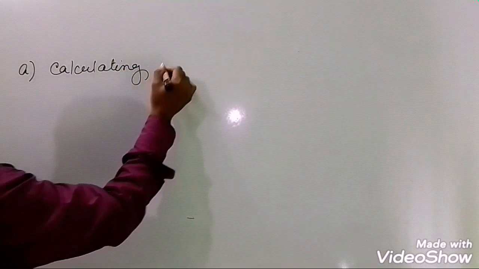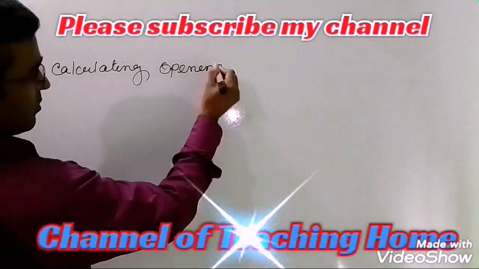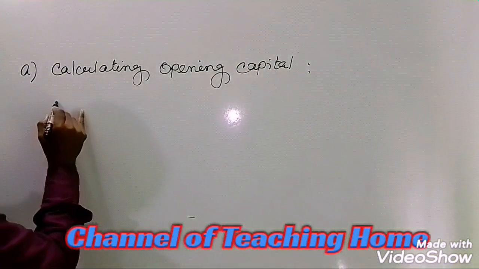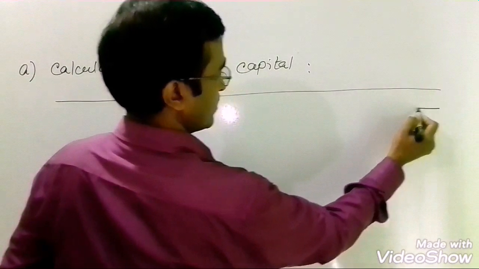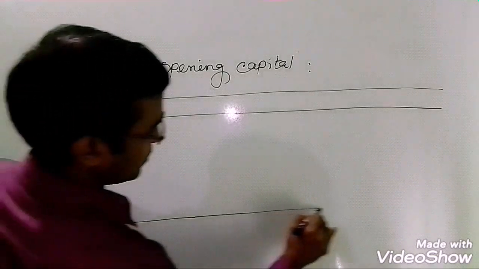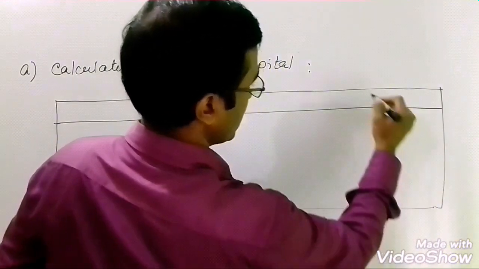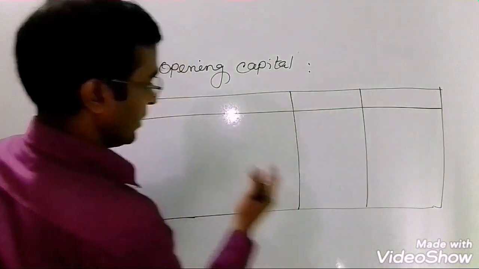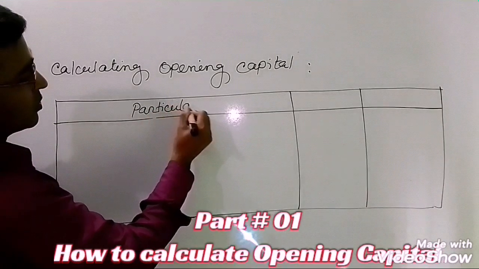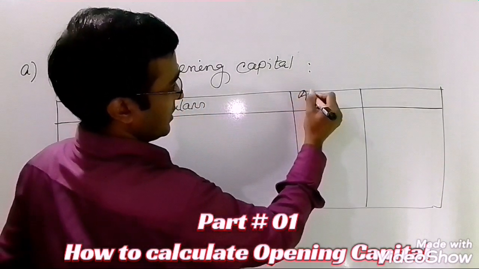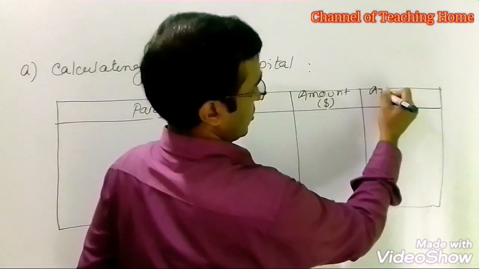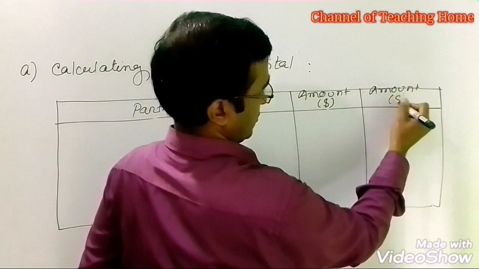Calculating opening capital. So after writing this, just make a box or diagram, and here we also have an ending line, and it contains 3 columns, 1, 2 and 3. The name of the first one, particulars, and the next one is amount in dollar sign, and the next one also amount in dollar sign.